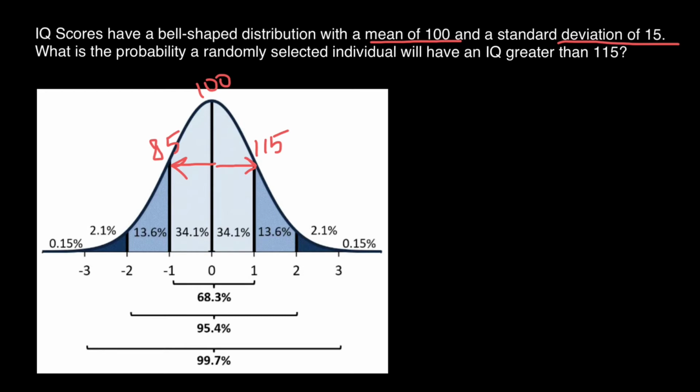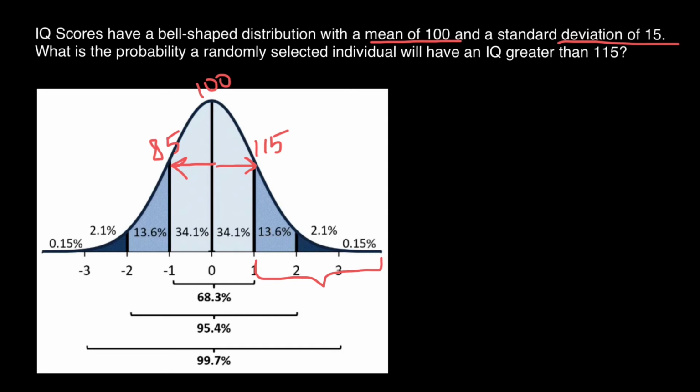The question is, what is the probability a randomly selected individual will have an IQ greater than 115? That means this side of the curve, or we also can say this range.